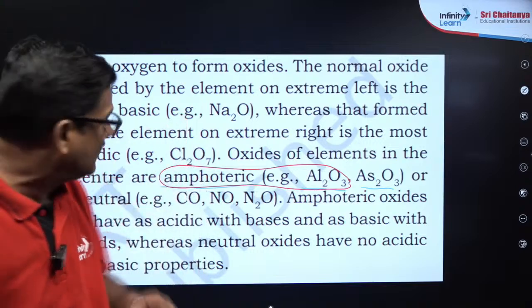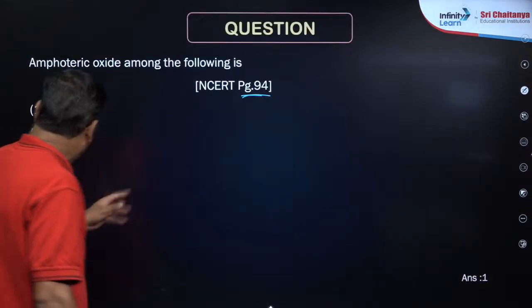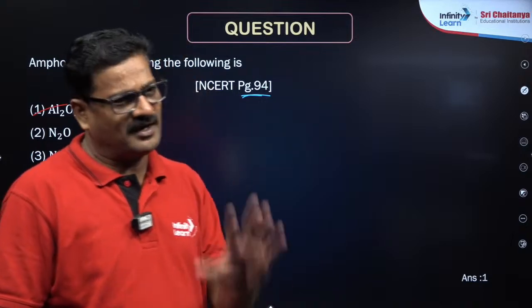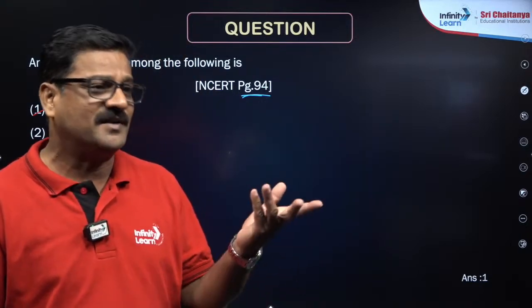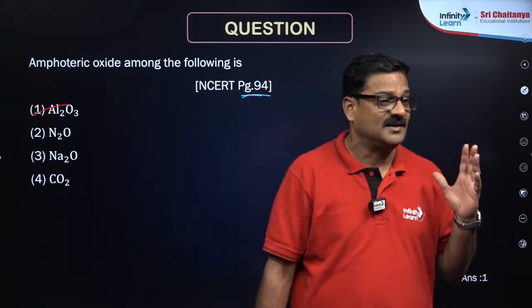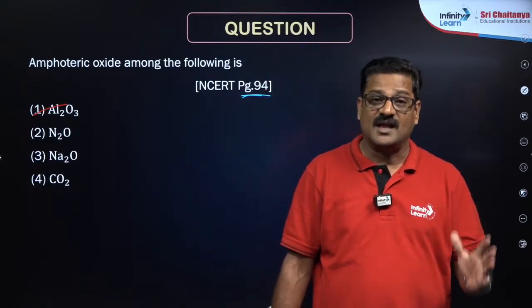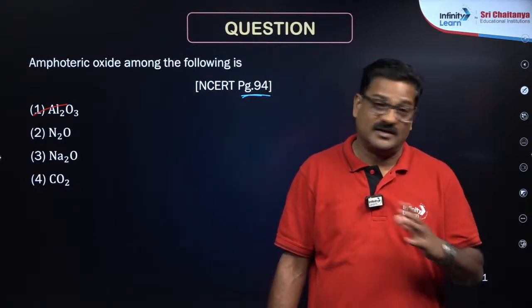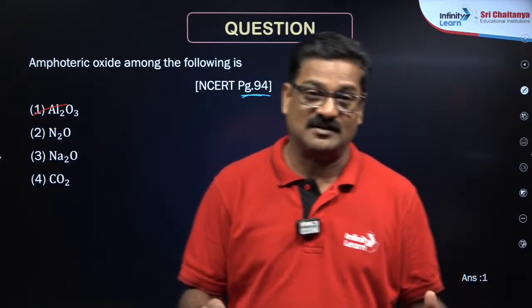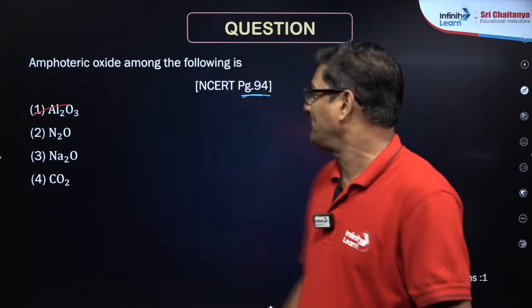Simran Sayed, from there I would say Al2O3 is the answer. If you follow these classes, I would say you are going to crack the NEET examination, no doubt, and you can be a topper as well.